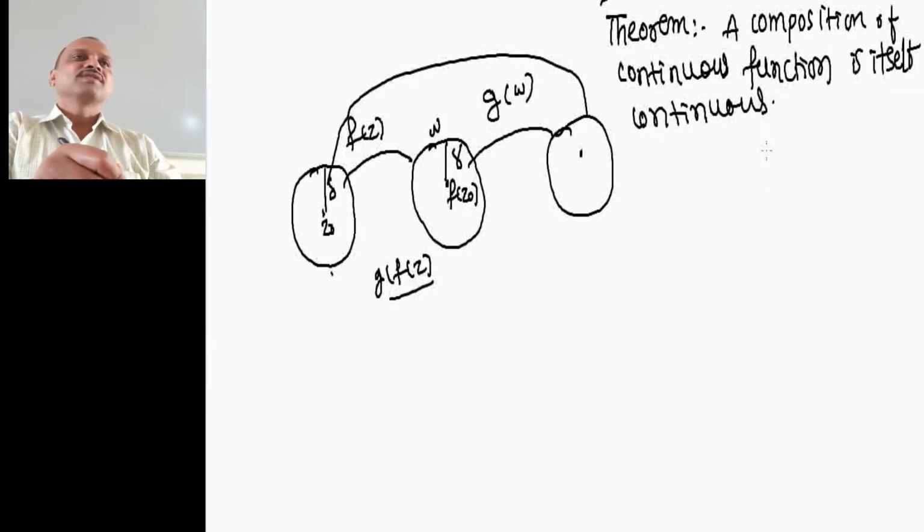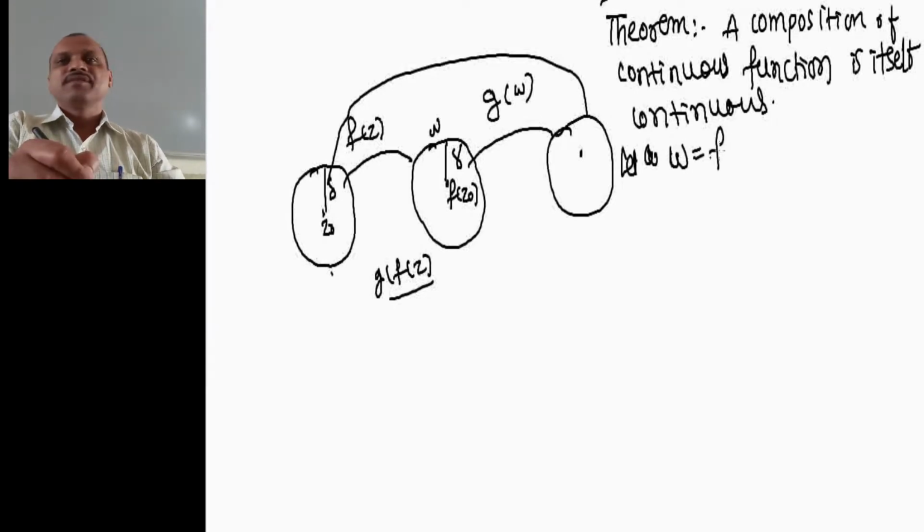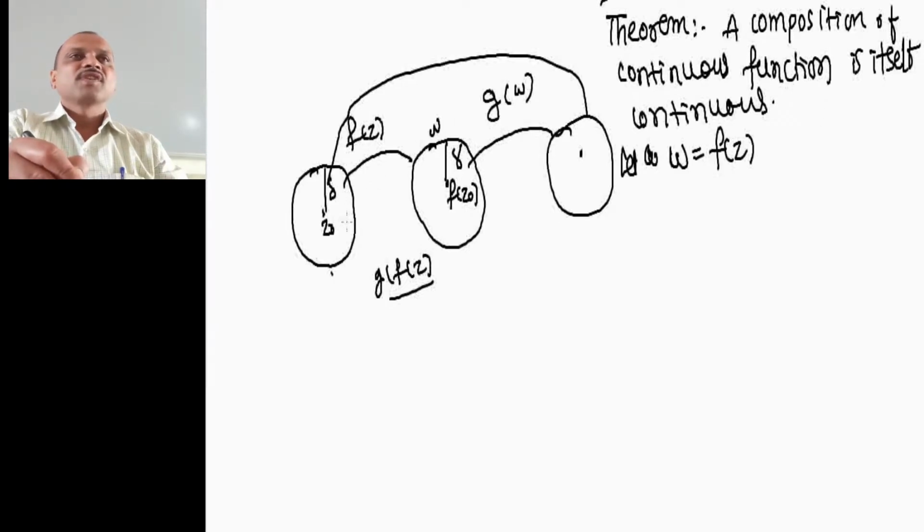First, let us prove this. Let capital W equal f of z. This is the function where we have taken W equal to f of z, a function defined over this circle, defined for all z in the neighborhood.